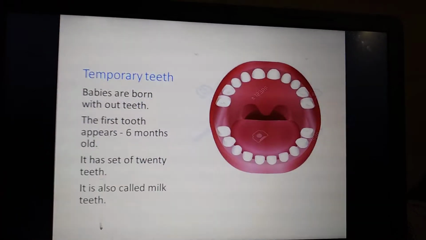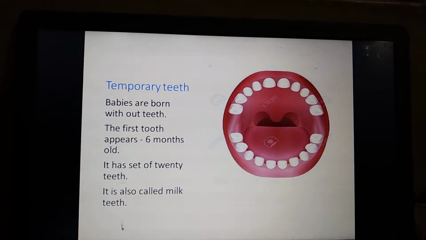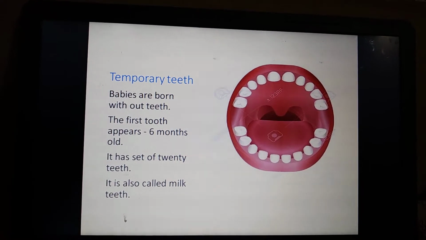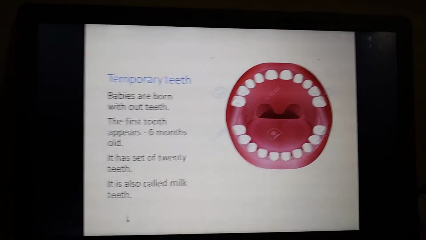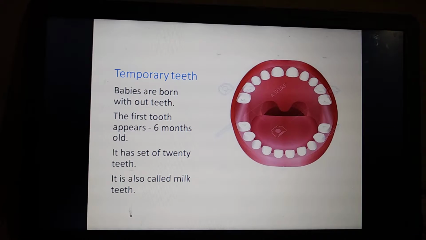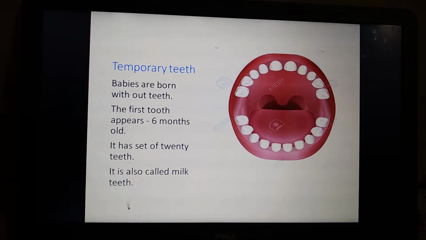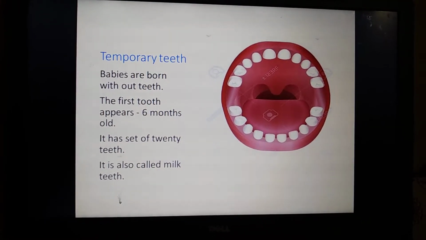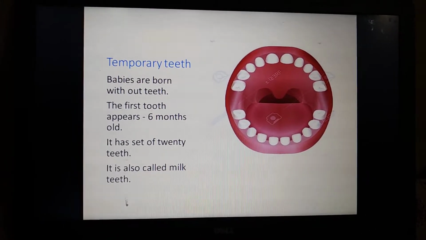The next topic is that there are two types of teeth. There are two sets of teeth in our lifetime. The first one is temporary teeth. What is meant by temporary teeth? Babies are born without teeth, right? When newborn babies are born, you can see they don't have any teeth.